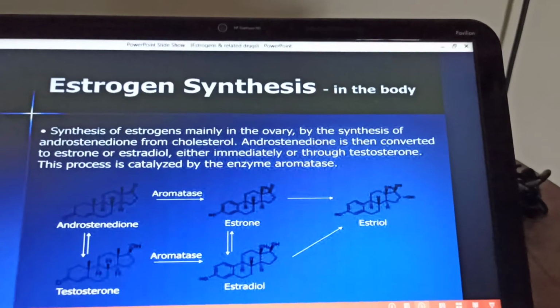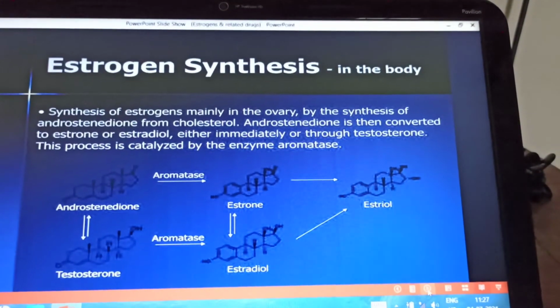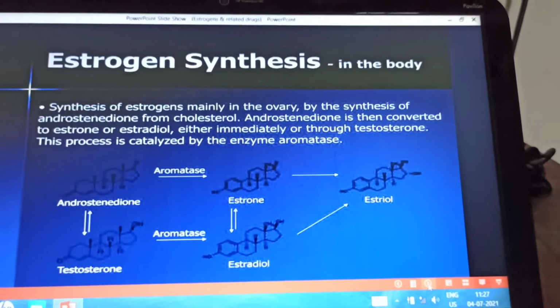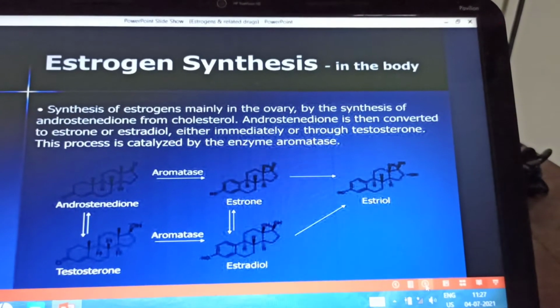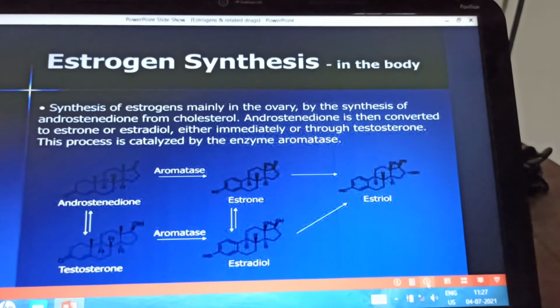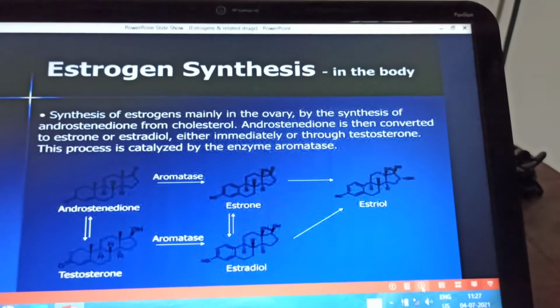Now here you can see the synthesis of estrogen mainly takes place in the ovary by the synthesis of androstenedione from cholesterol. Androstenedione is then converted to estrone or estradiol either immediately or through testosterone. This process is catalyzed by the enzyme aromatase.